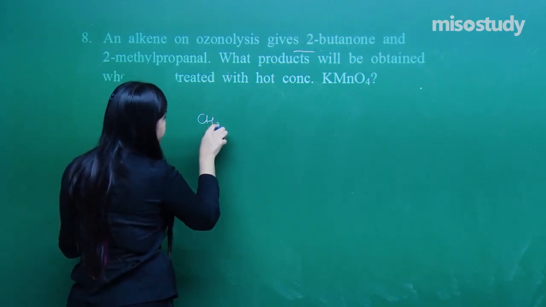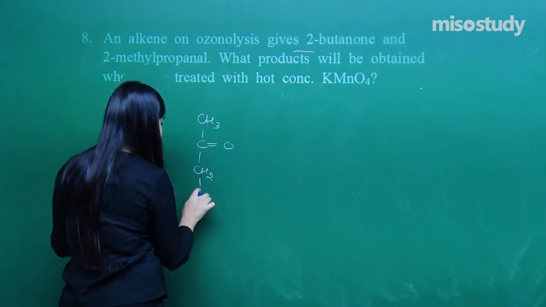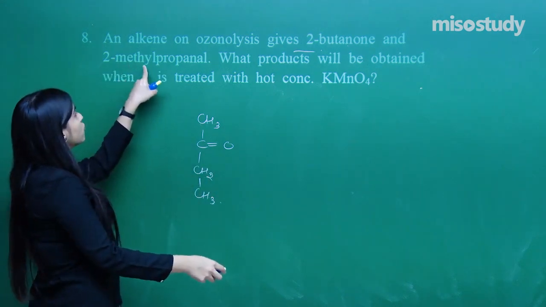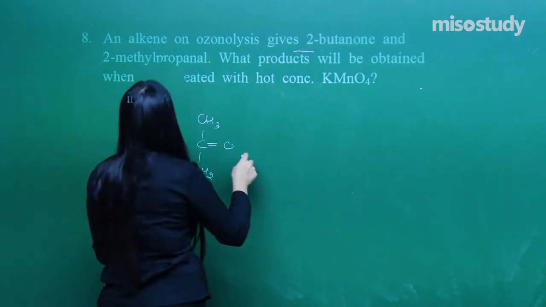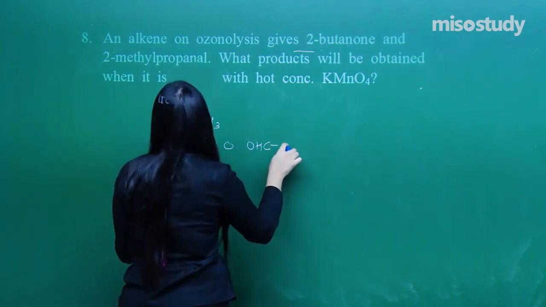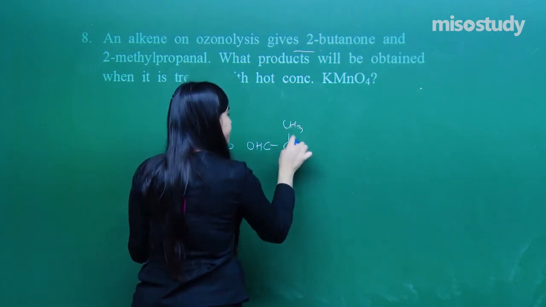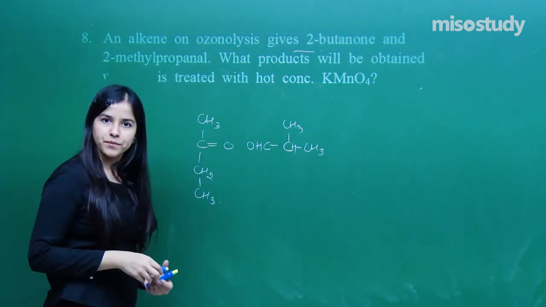So the product is butane 2-one, yes, this is butane 2-one, and 2-methylpropanal. Why I am writing like this, you will get to know. Propanal, CHO, 2-methylpropanal, right? So that is 2-methylpropanal.